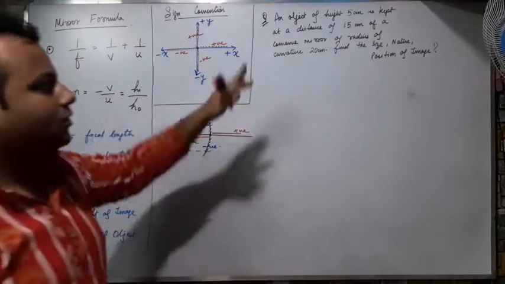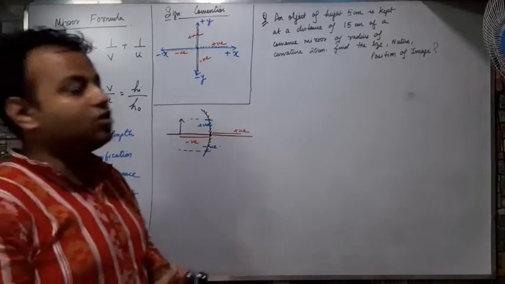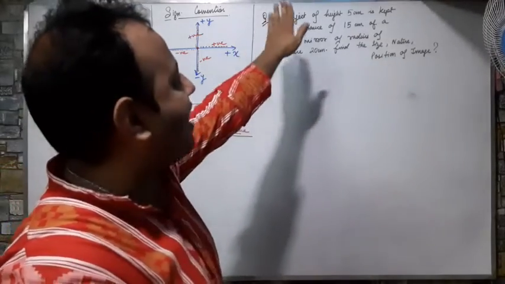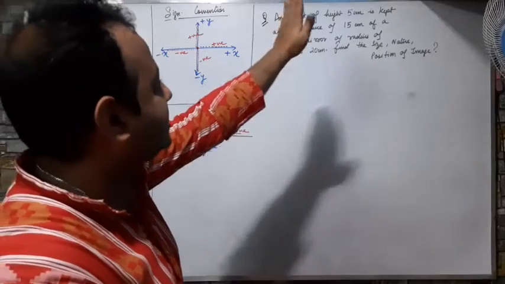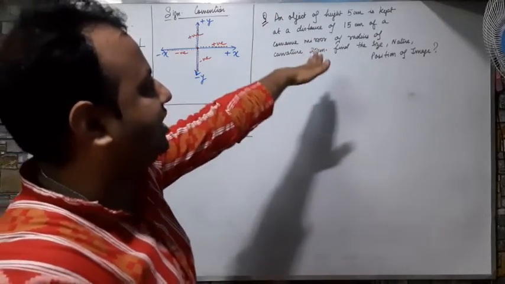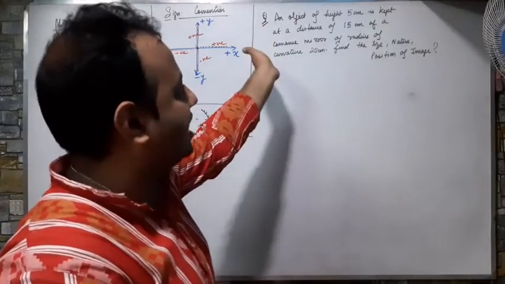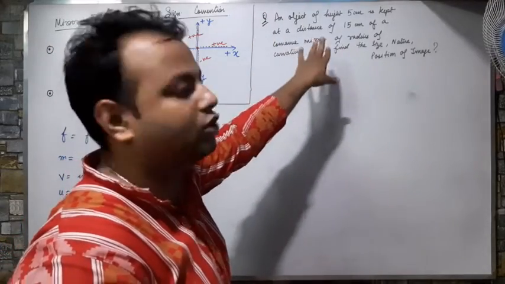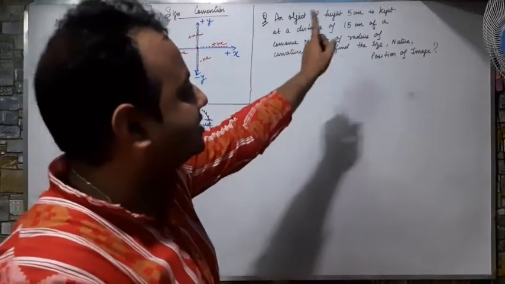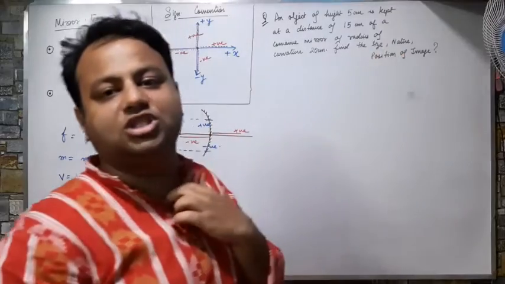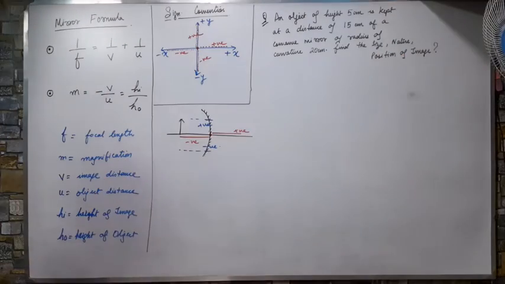So, are you able to read the question? My question is, an object of height 5 centimeter is kept at a distance of 15 centimeter from a concave mirror of radius of curvature 20 centimeter. Find the size, nature and position of the image. How to do it?